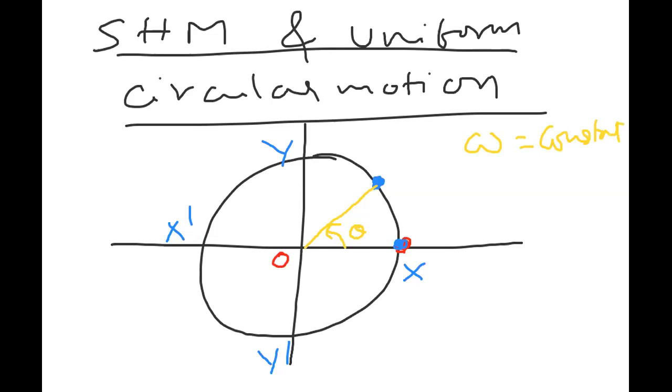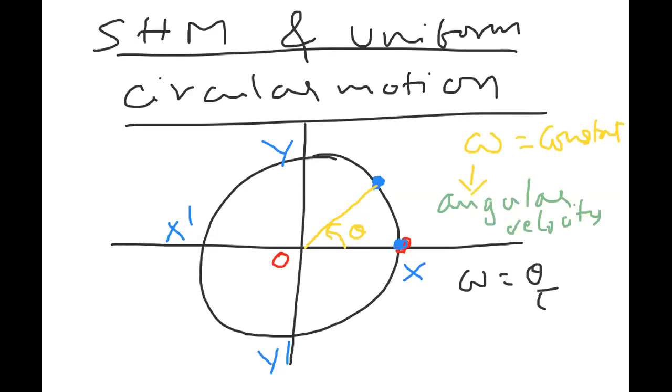Omega is called angular velocity and must be constant. By definition, omega equals theta by t, and we can write theta also as omega t. Omega is the angular velocity in uniform circular motion.